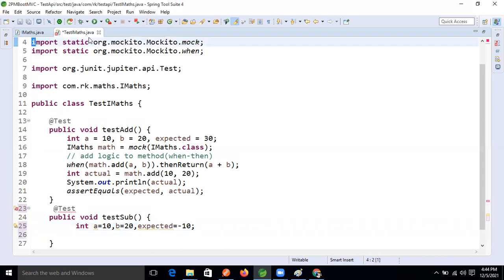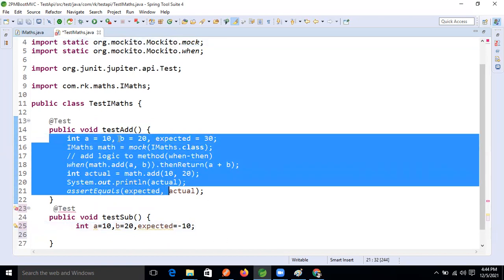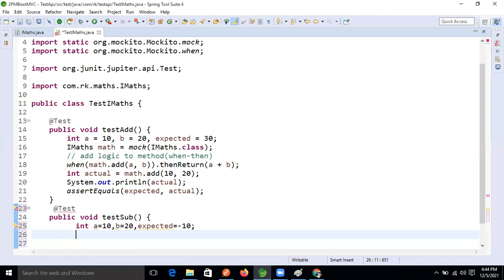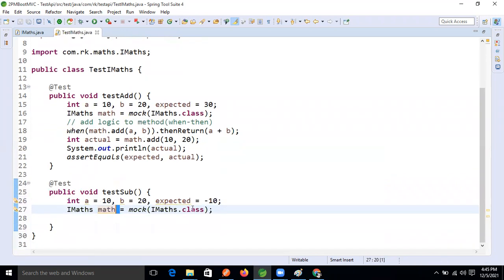Now if we want to mock this interface, what is the step? The same way: Mockito.mock of IMath.class. This returns the IMath type, right? So we are getting the math object now.